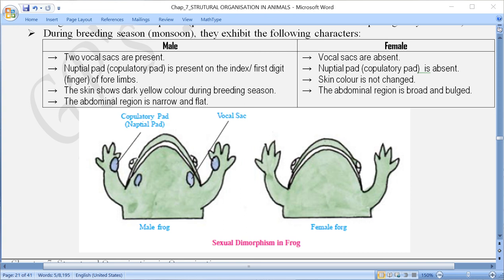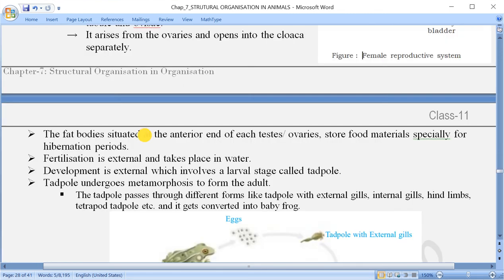Now the zygote has to develop into an embryo. So all that process of development, and before development the fertilization, takes place outside the body, that means external. Is it right here? So what happens? Fertilization and also the development is external, that takes place outside the body, that is mainly in the water body, where these eggs and the sperms are